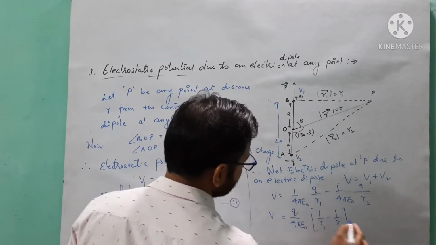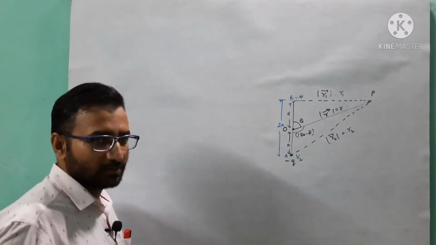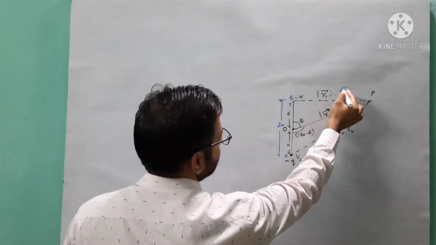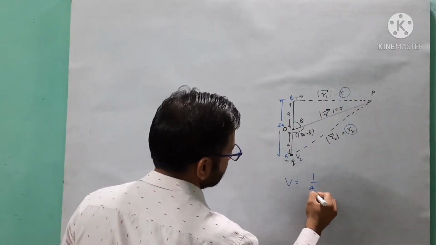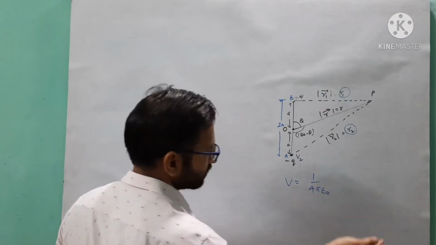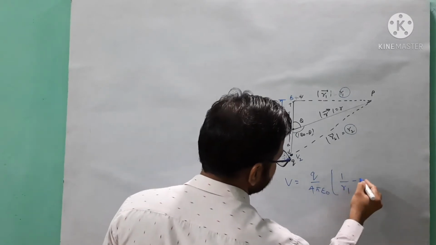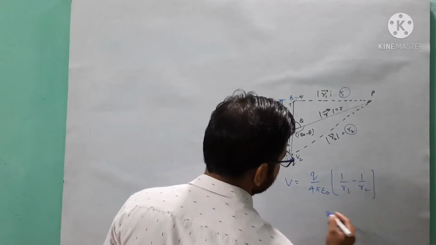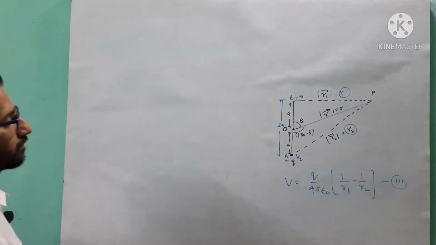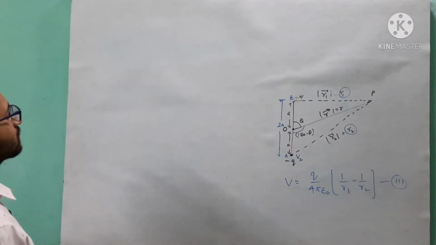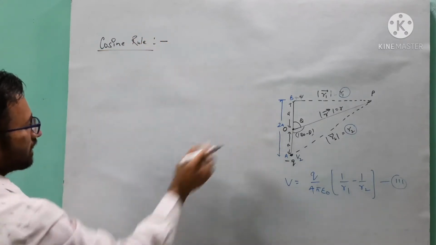Now the main task will come. Now friend, after this we will start finding the value of R1 and R2. So for it, you know the last result is 1 over 4 pi epsilon naught Q times 1 by R1 minus 1 by R2. So we will now calculate the value of 1 by R1 and 1 by R2. For this you will use the cos rule. How will we use it? See first, after that I will apply.